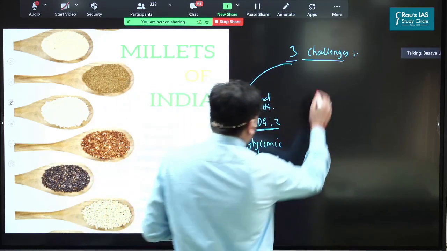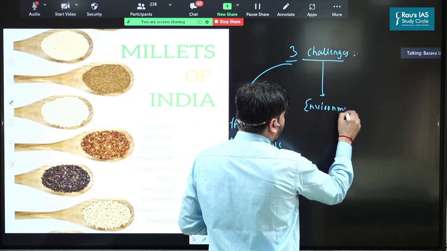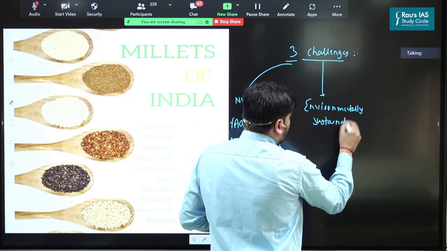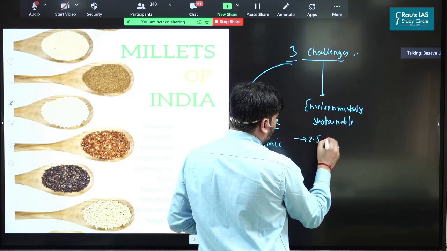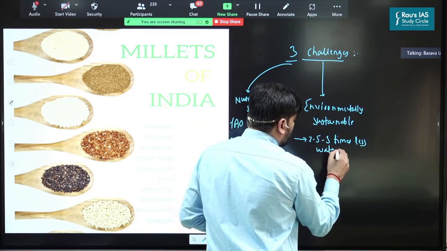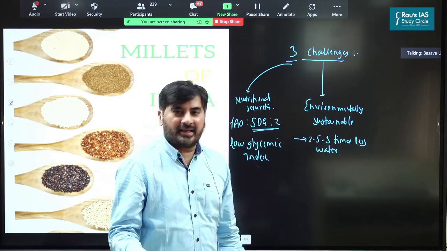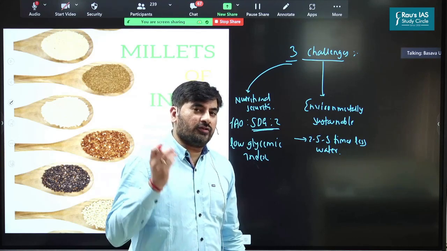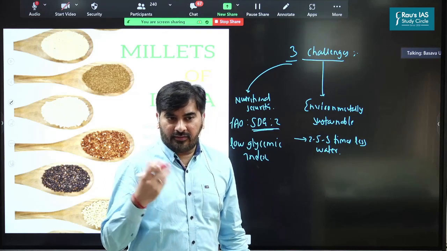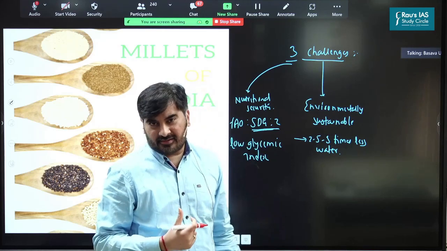The next thing is millets have a potential to promote environmentally sustainable practices. How? The millets as such consume almost 2.5 to 3 times less water in comparison to, say, rice and wheat. So they are less water intensive. If you look at the agriculture sector, it is using almost 85% of overall water in India. So by promoting millets, we can enhance the water use efficiency and address the present water crisis.